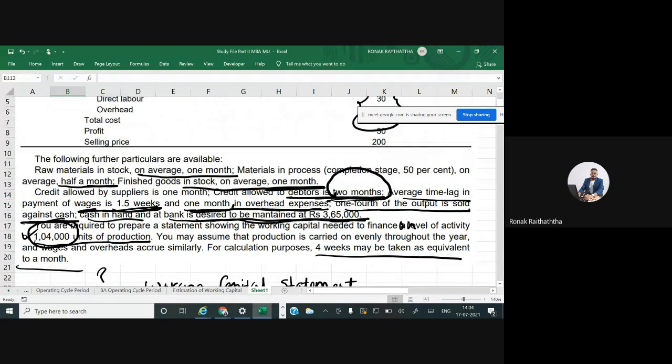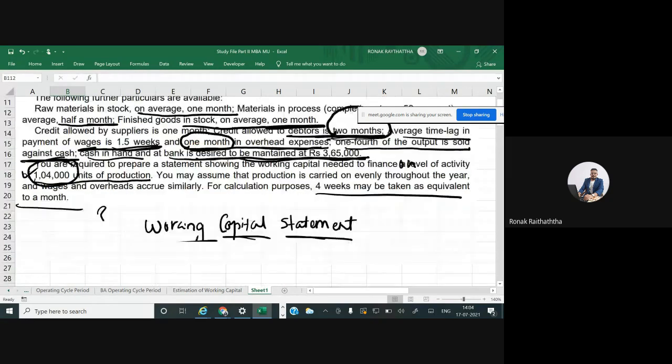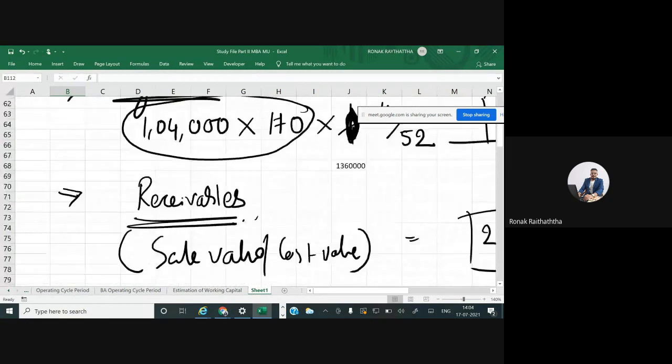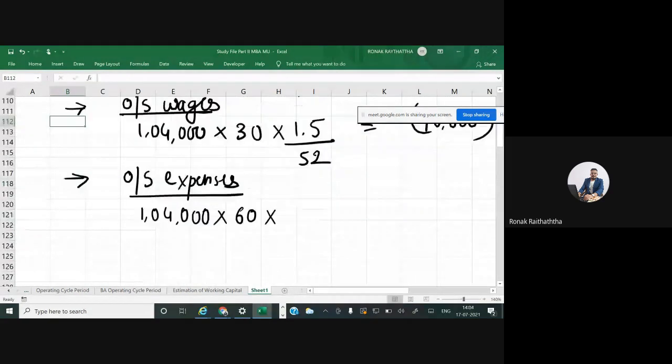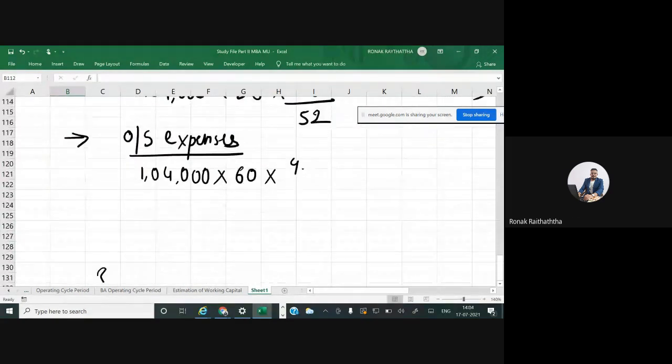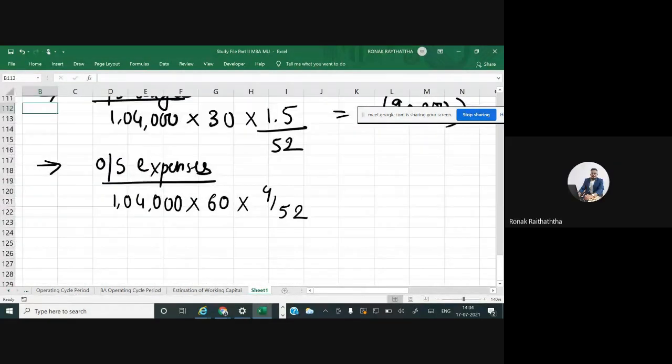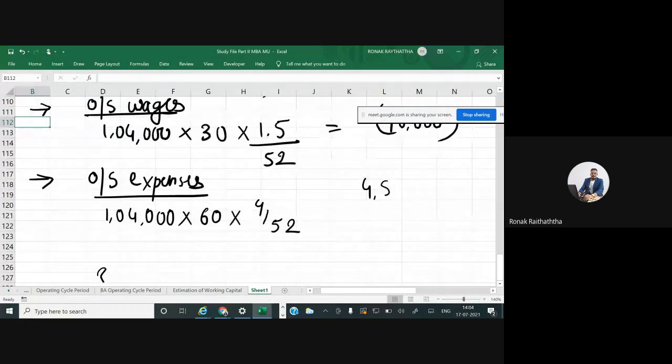1 month, here it is given. So 4 divided by 52. What do we get? 4,80,000. 4,80,000.